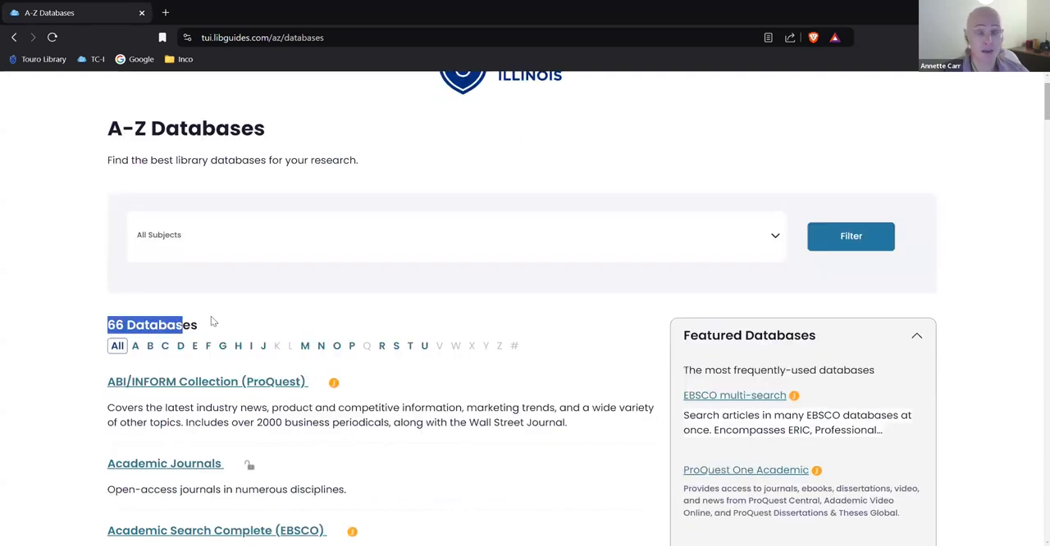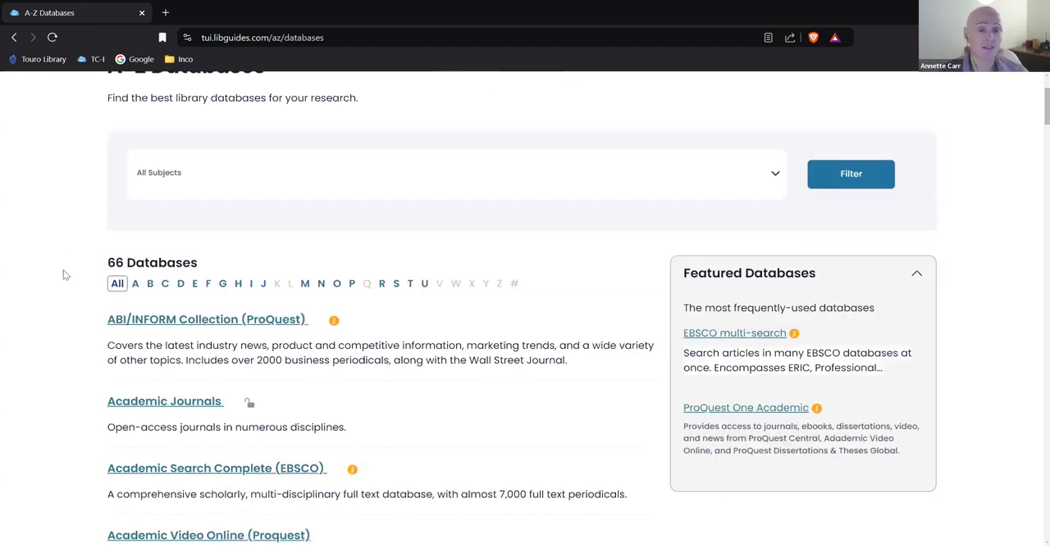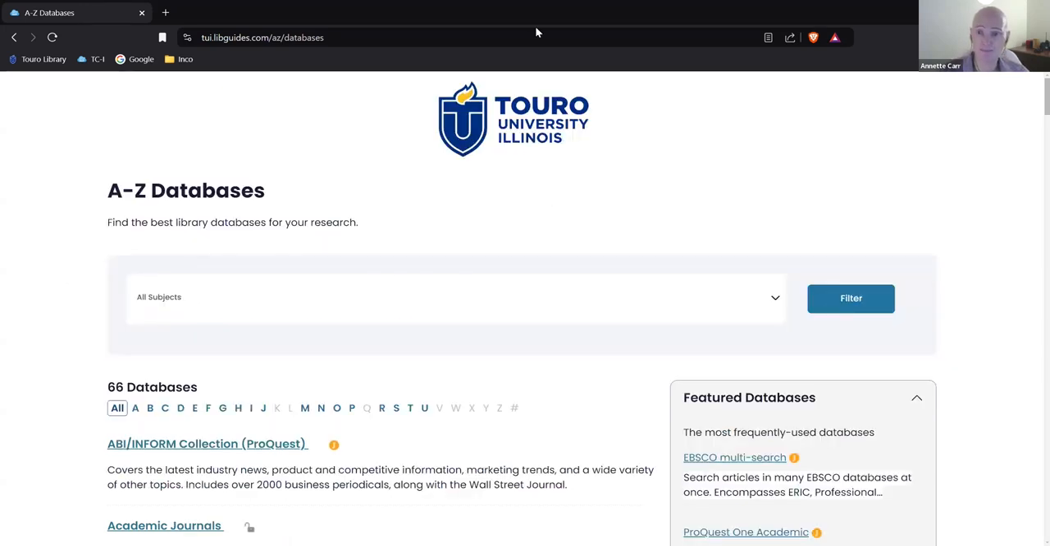You have 66 databases. These databases have various functions. There are some for anatomy and physiology. There are some that are video. There are some that you can do article research on. So I'm going to show you the various ways and the different tools that you can use that will help you in your studies.